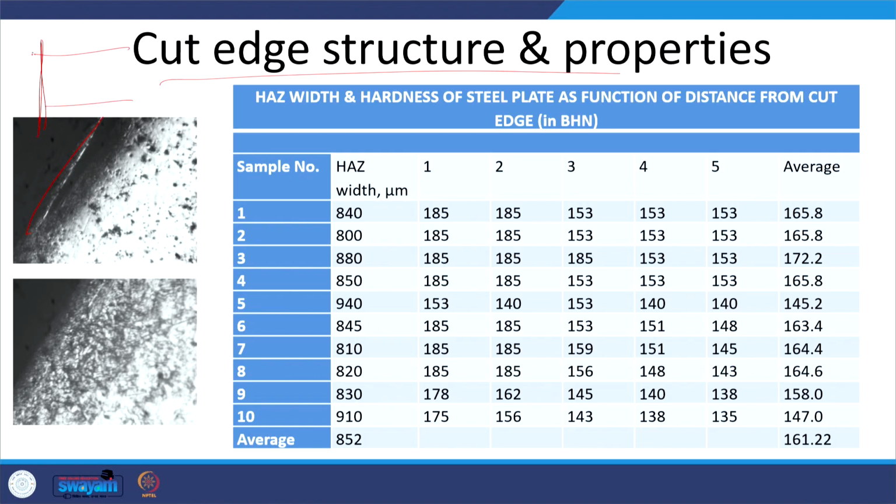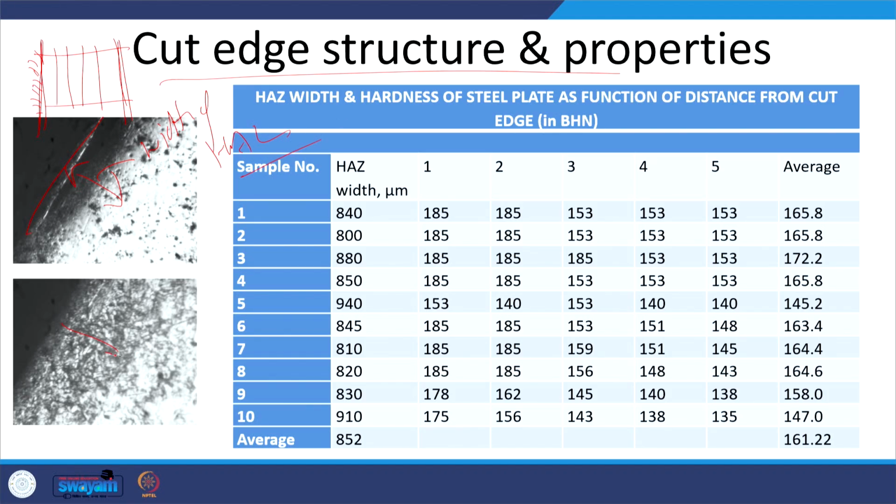So, this is a cut edge. Certainly this will be subjected to the temperature up to the melting point, but there will be other zones that will be heated to a higher temperature. All the zones which are heated above the lower critical temperature will experience a change in microstructure as well as mechanical properties. That zone can be termed as the width of the heat affected zone.